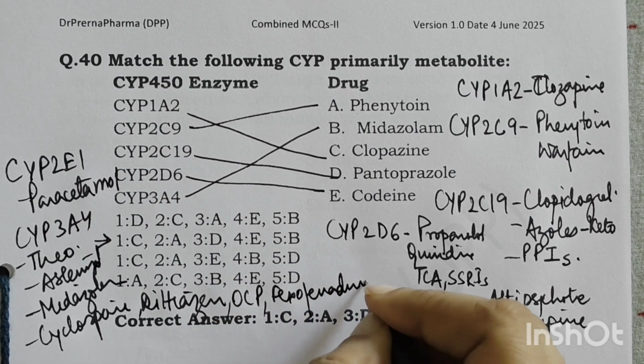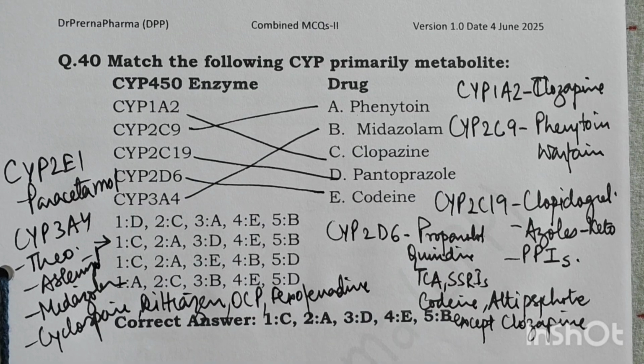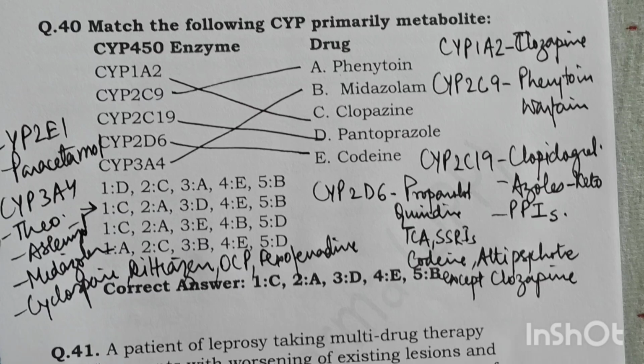So these are various important drugs that you should remember with this particular question. CYP1A2 metabolizes clozapine, 2C9 phenytoin, warfarin, 2C19 clopidogrel, azoles and proton pump inhibitors, CYP2D6 propranolol, quinidine, TCA, SSRIs, codeine, antipsychotics except clozapine, 2E1 paracetamol and 3A4 theophylline, astemizole, midazolam, cyclosporin, diltiazem, OCPs, fexofenadine.